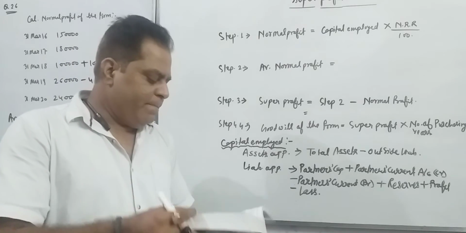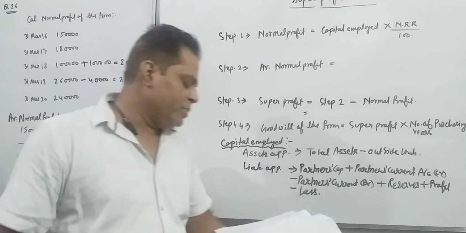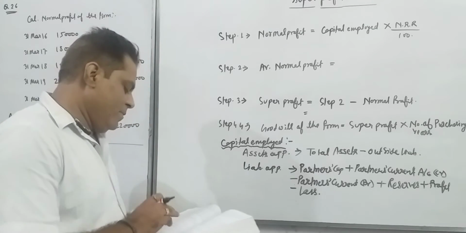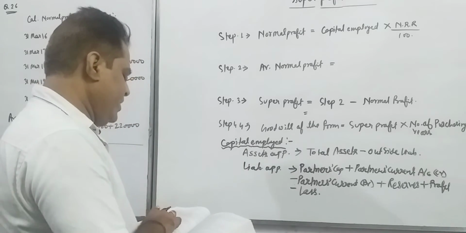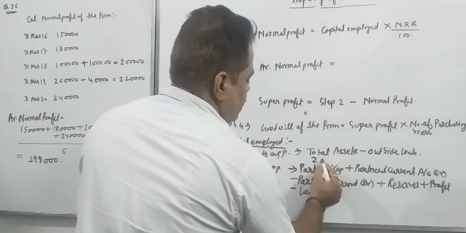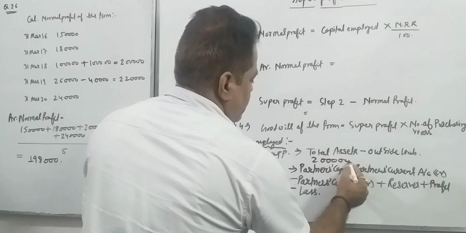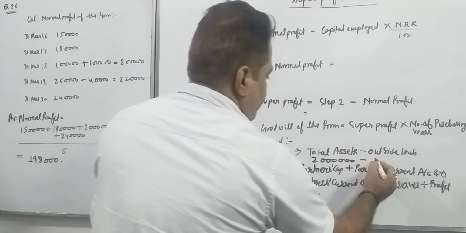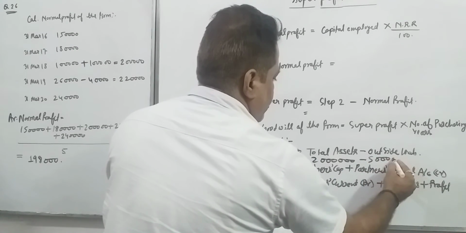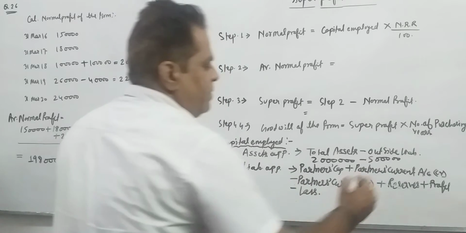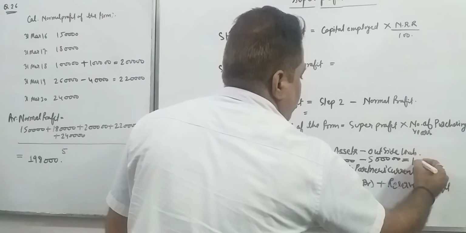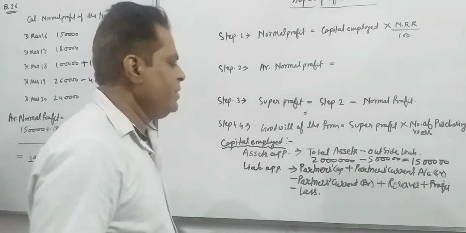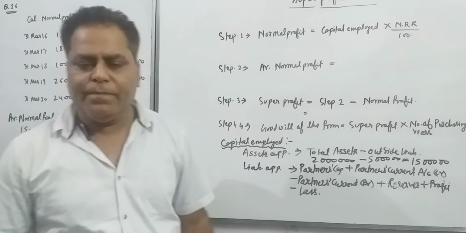So in this question we apply the asset approach. Total assets is 20 lakh and outside liability is 5 lakh. So your capital employed is 15 lakh.